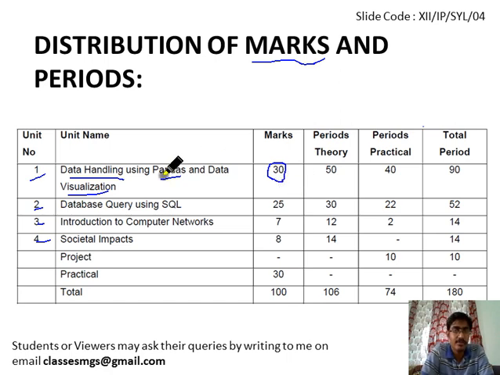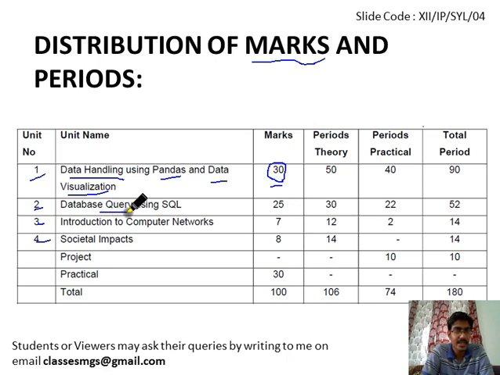This chapter has the highest weightage, that is 30 marks. So every student should put more emphasis on this, because this unit needs some practice, and you should be very clear in your doubts and concepts. Only then you will be able to solve the questions. Certain kinds of questions are framed in this unit, like finding the output, writing the code for a situation, and some theoretical questions also. So 30 marks, keep that in mind.